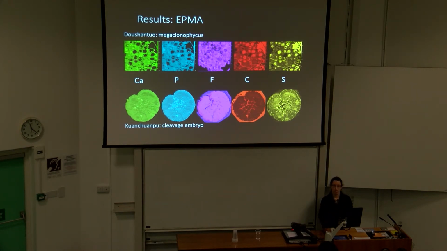So we're clearly seeing the same two mineral phases at both sites, but they preserve very, very different things in each set of fossils, which is interesting given that if they are fossils of similar sorts of things, you might expect to see them preserving the same sort of stuff, but they don't. It's always preserving different things: membranes in Kuanchuanpu and cell contents in Doushantuo.